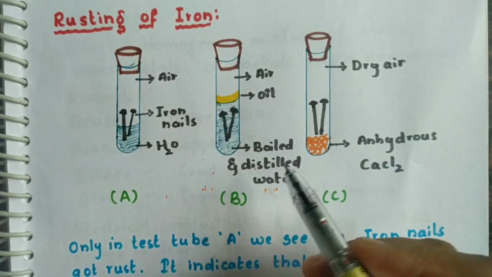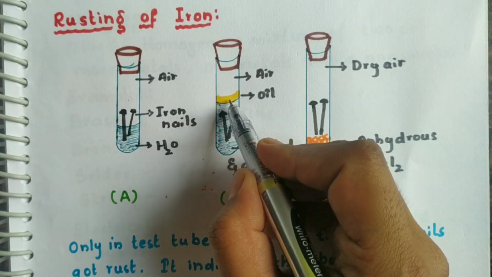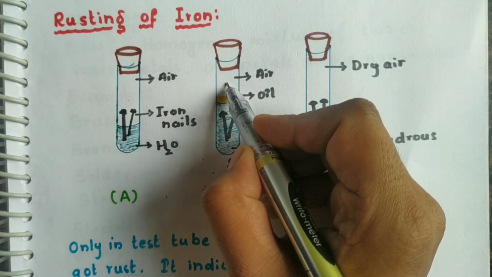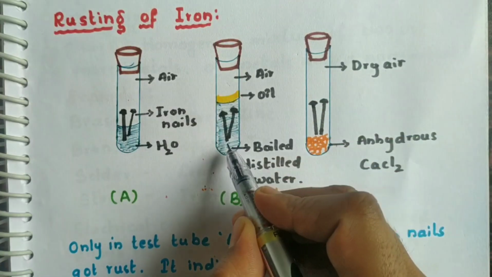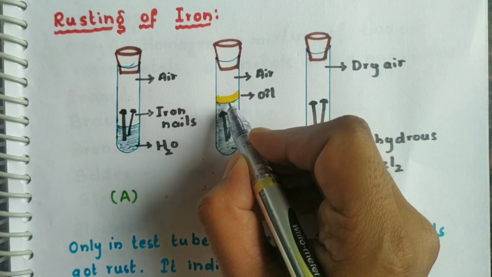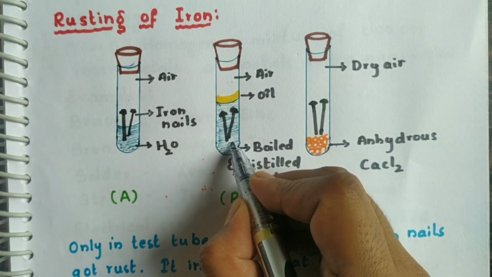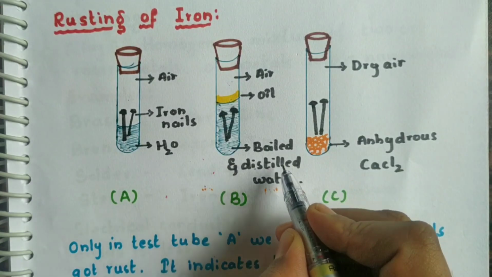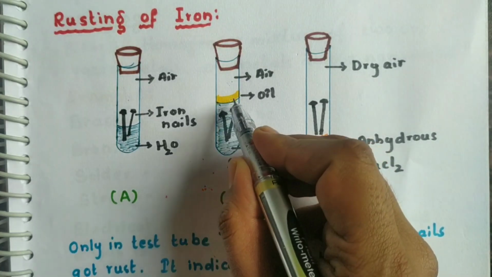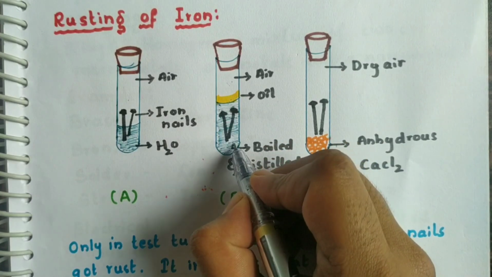In test tube B, we have added water and a thin layer of oil. There is also air, but the air is not directly in contact with the nails because the thin layer of oil prevents air from entering the water. Also the water is boiled and distilled, so there is no chance of air in the water in this test tube B.